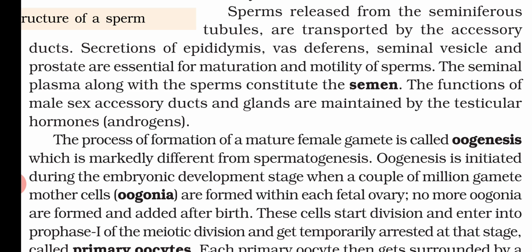Now the functions of the male sex accessory ducts and the glands are maintained by the testicular hormone that we call androgen. So this is a very important hormone for their functioning.